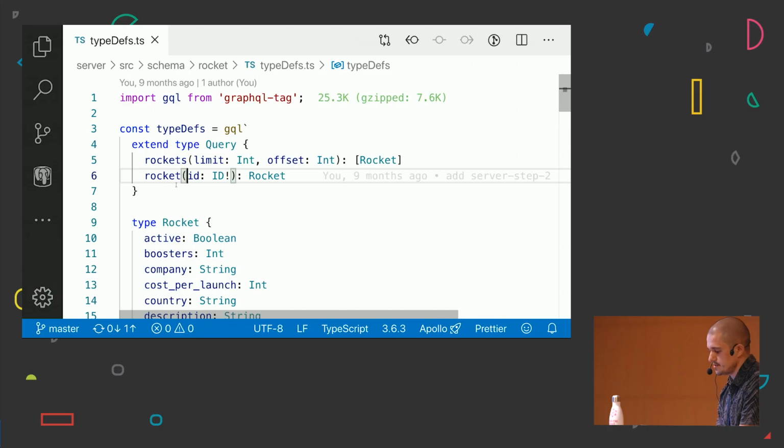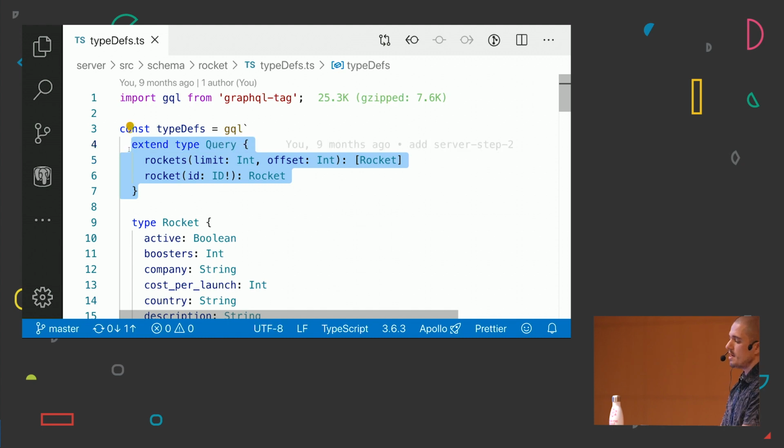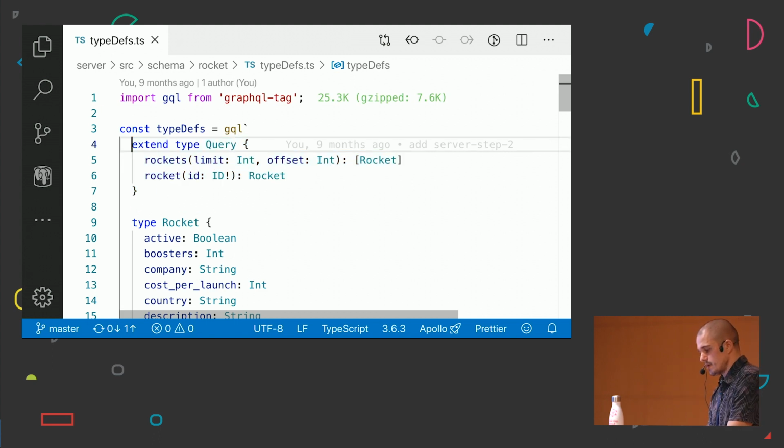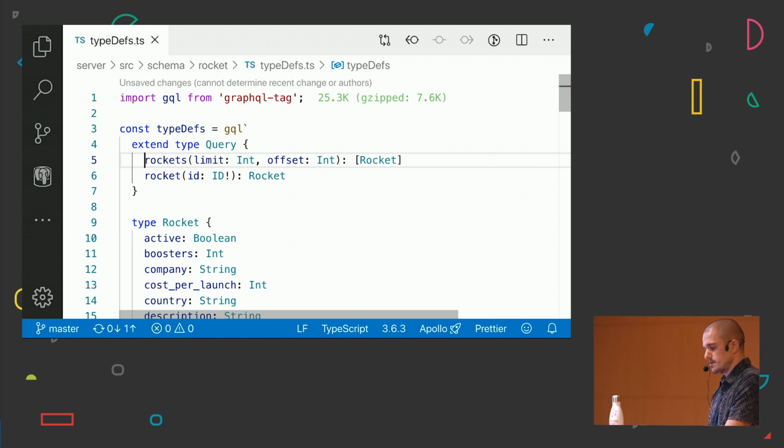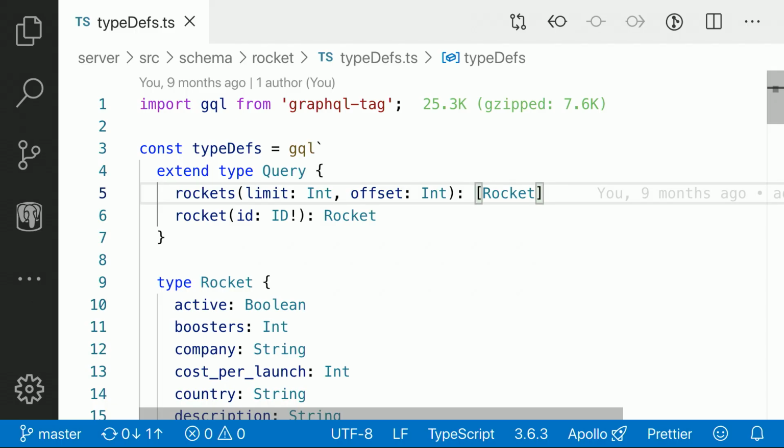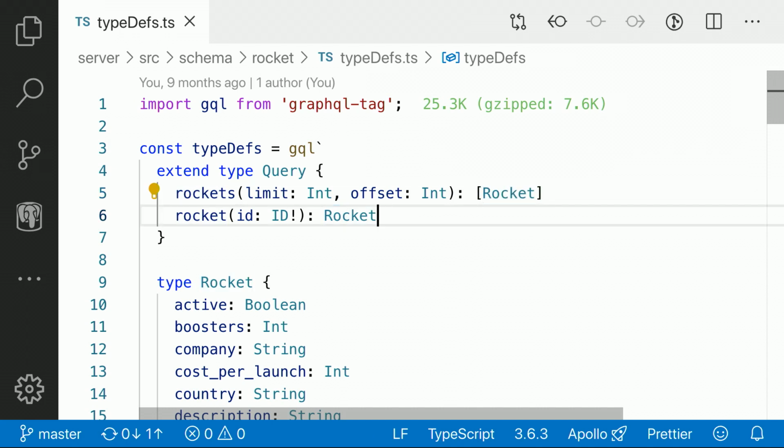Basically, and this is the most important part, we have to specify the entry points of my GraphQL API. In this case, we want to fetch rockets, which in the REST world would be something like /rockets. They are going to have some arguments or query variables, as in the REST world, and we are going to be required to return an array of type Rocket.